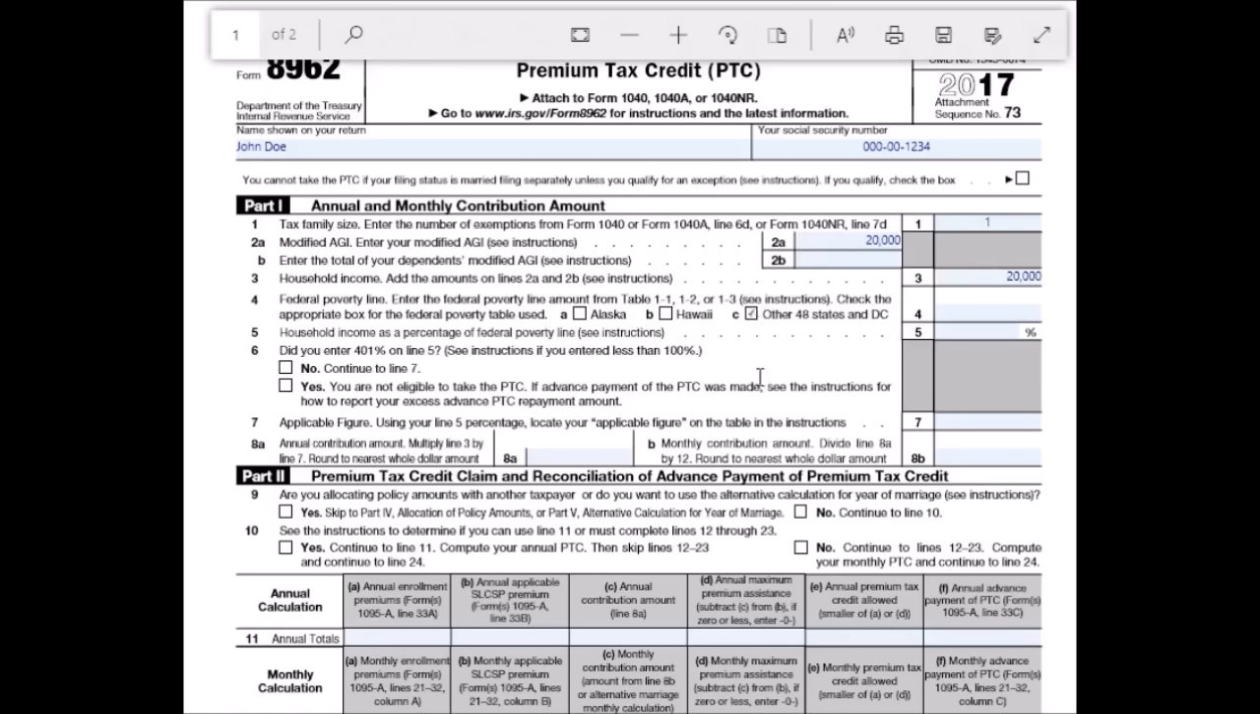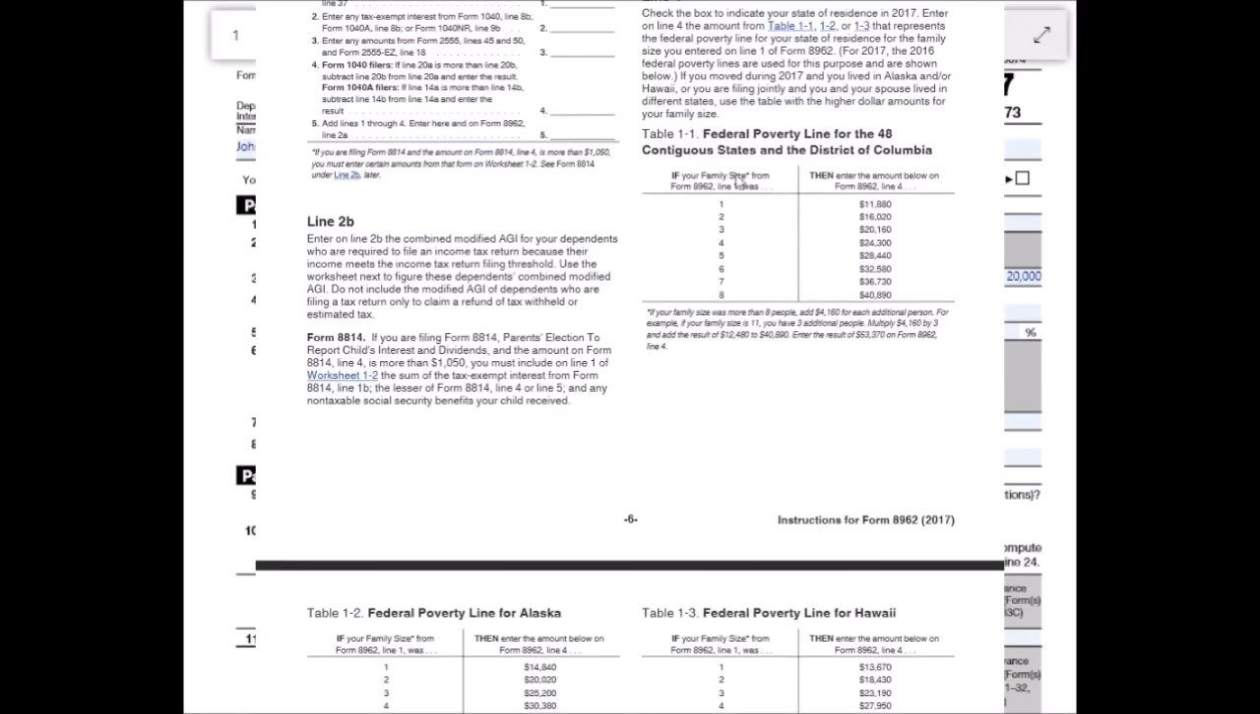And then we're going to go over and look at the instruction page. Okay, so table 11 is the federal poverty line for the 48 contiguous states, that's a hard word to say, and the District of Columbia. If your family size was 1, which it was in our case, then the amount that we're going to enter in line 4 is going to be $11,880. So going back.